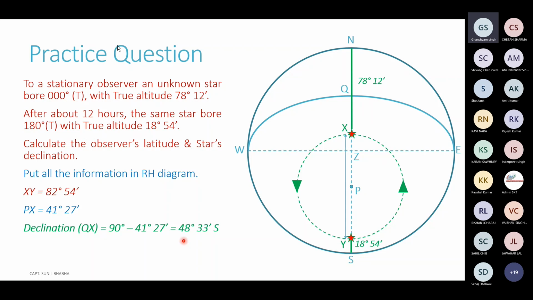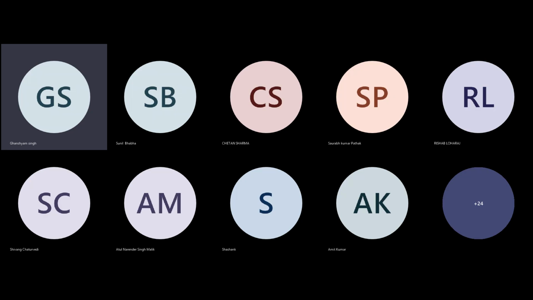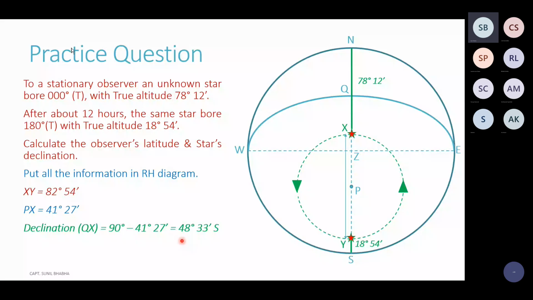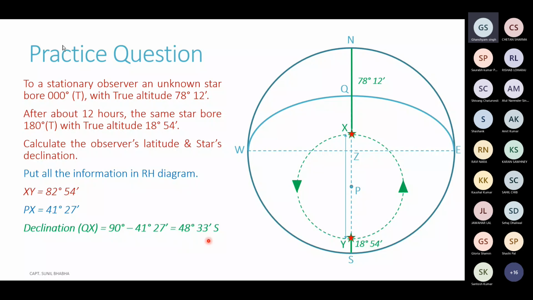So you see we have obtained the declination of the star. Now the thing which remains is the latitude of the observer. So let's see that also. Just give me 1 minute. 48:33 south. So this was one of the items which was required. The star's declination has been obtained as 48:33 south.